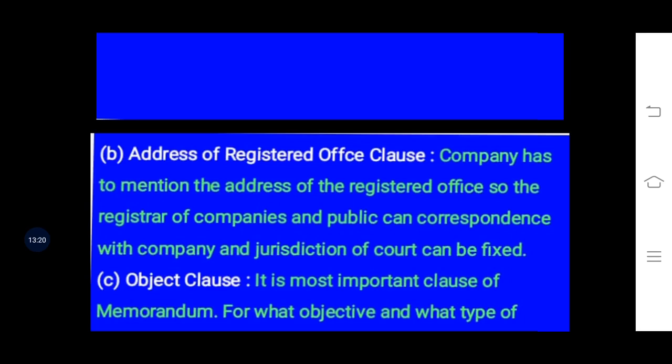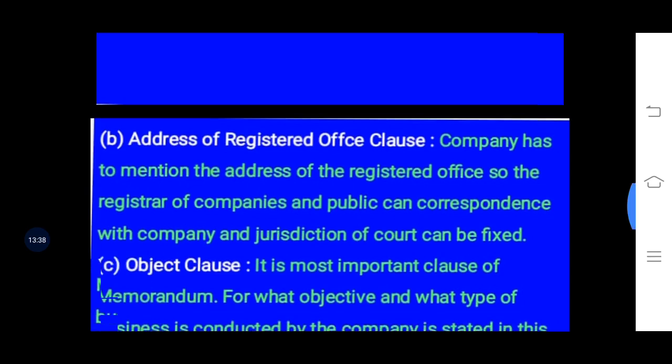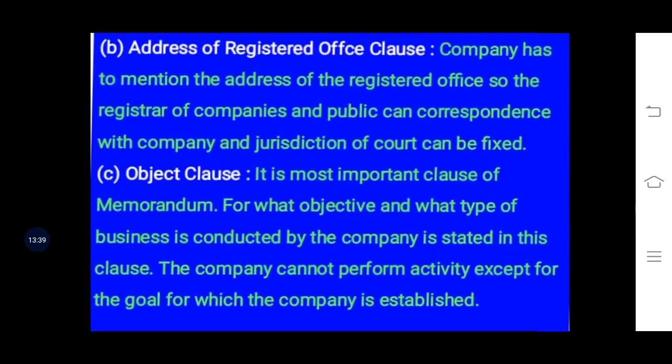So every needed jurisdiction of court or the correspondence of the public can be sent there at the registered office only. So they have to mention the particular registered office in their registered office clause in the Memorandum of Association.